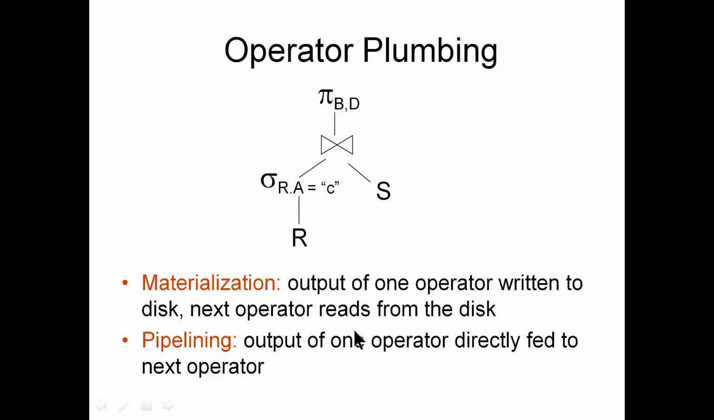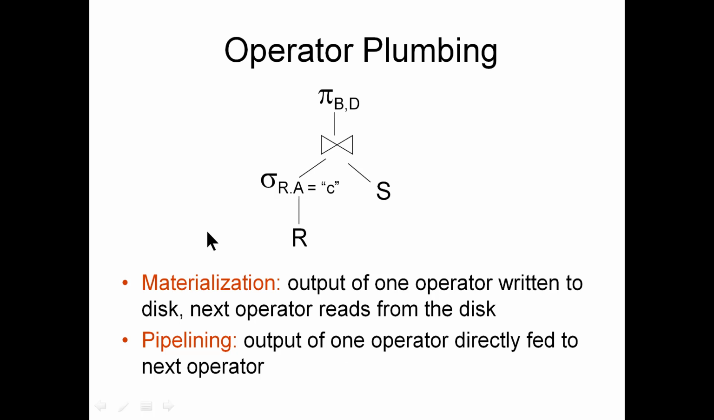So operator plumbing is a concept where we have a relational algebra expression and we try to understand which one to reshuffle to plumb so that it becomes faster. For example, materialization is one aspect and pipelining. In materialization, output of one operator is written to the disk and the next operator reads from the disk. So you are actually materializing, for example, after the selection condition, you have a temporary set based on which you do the natural join. And pipelining is very common because output of one operator directly feeds to the next operator.